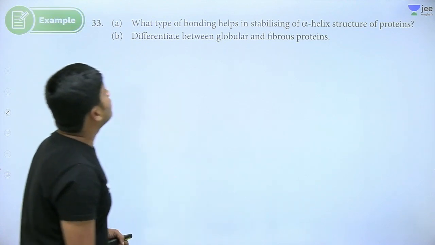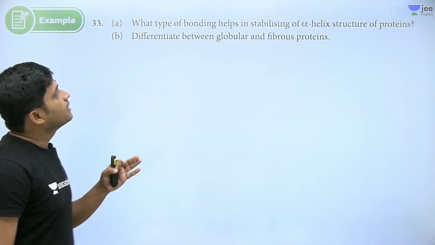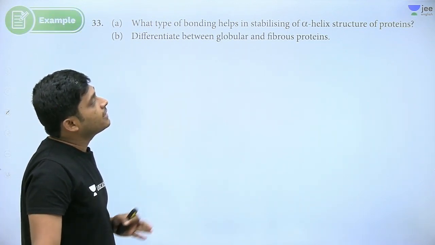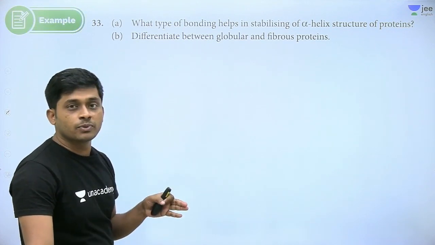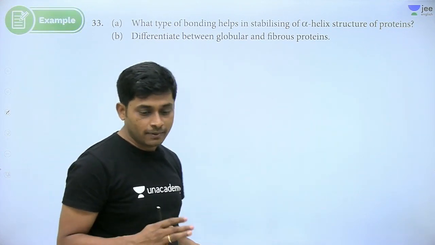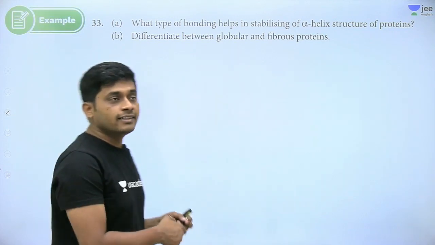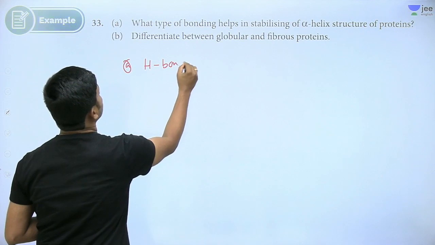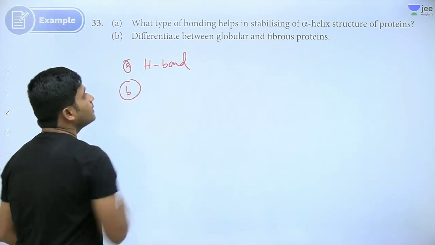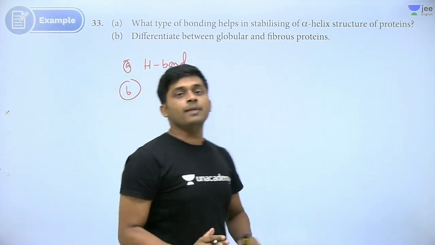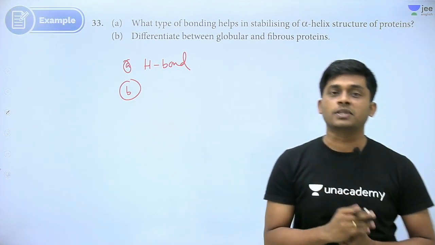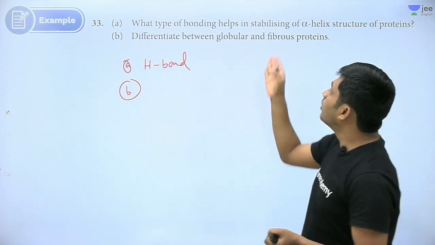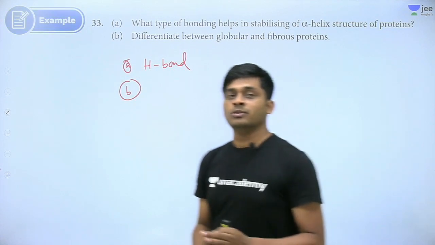Next, see this one. What type of bonding helps in stabilizing alpha helix structure of proteins? What kind of bonds will help? Everybody knows, right? It's a very simple question. Option A, hydrogen bond. Option B, this is a very important question, most probable question for tomorrow.